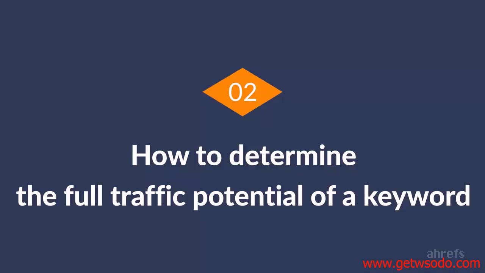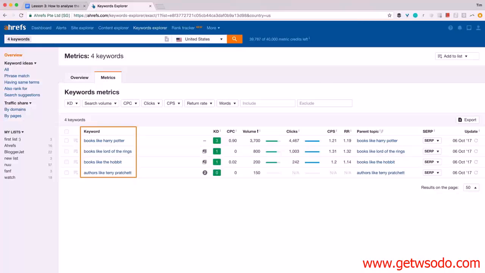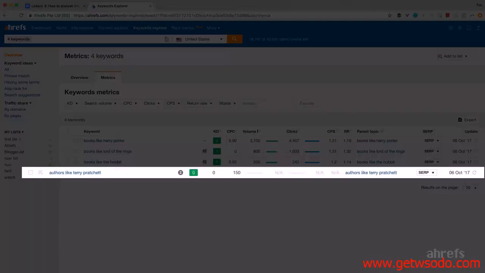Part 2. How to determine the full traffic potential of a keyword. Okay, so we have 4 cool keywords to target and we know how many times people search for them in Google per month, which is called search volume. Let's say I decided to write an article targeting the least popular among these 4, authors like Terry Pratchett.